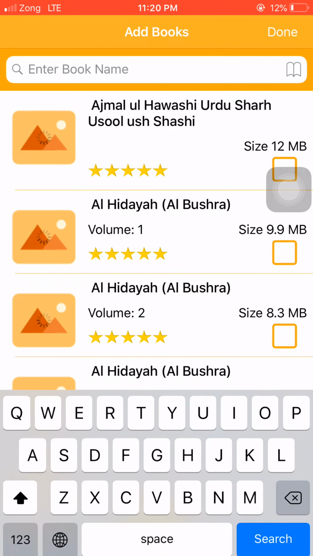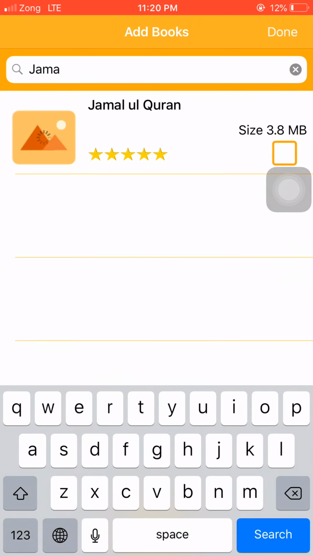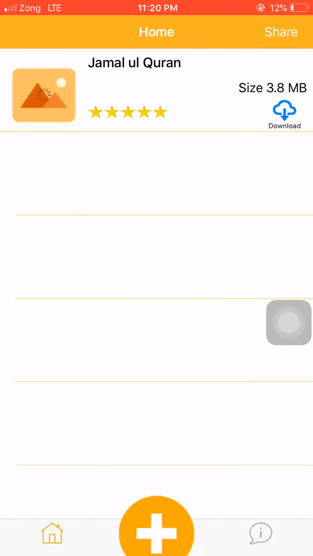So currently I am going to check for the Jamal al Quran. I needed this book, so I just selected it and clicked the done button. Now this book is added to my home page, where all my other books will be shown. Right now this book is not downloaded, so a download button is showing on the right side of the application. So I just click on that.